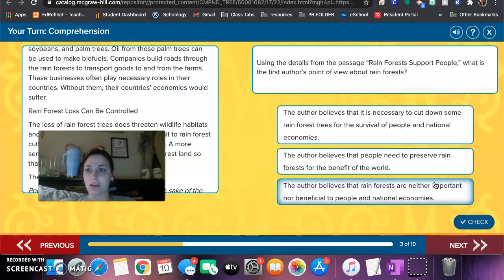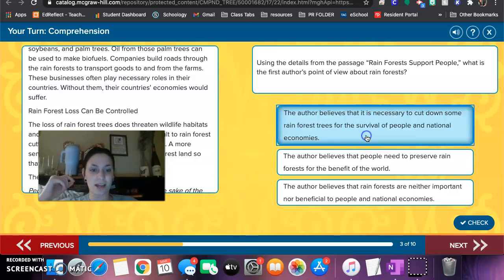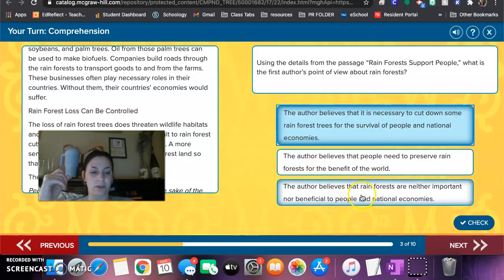Okay, I have 30 seconds. Using the details from the passage, what is the author's point of view about rainforests and rainforests support people? The author believes that it is necessary to cut down some rainforest trees for the survival of people and national economies. That sounds right. Let me make sure. The author believes people need to preserve rainforests, or people believe neither important nor beneficial. Yeah, I'm going to go with my first answer.